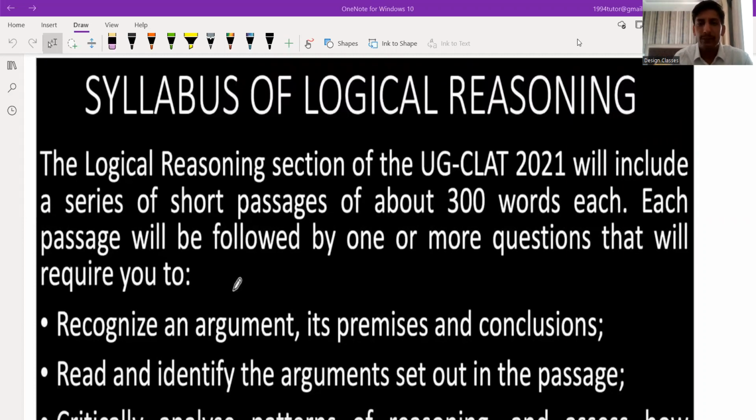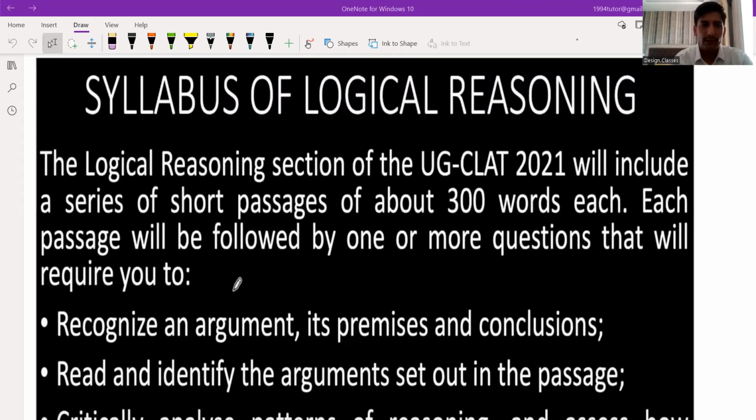In UG CLAT 2021, you can see there were 28 to 30 questions, and the questions were in the form of passages. There were a total of 5 to 6 passages, and each passage carried 300 words. We are going to discuss what type of questions there were, how to attempt the passage, what your approach should be, and what you should not do while attempting these passages. So let's start the class now.